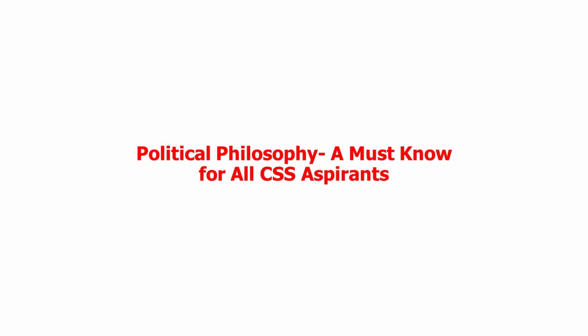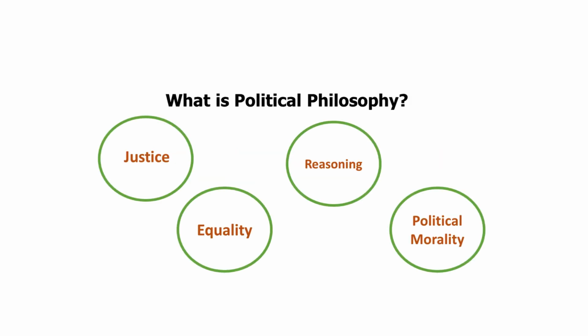So before we delve deep into political philosophy, it is very important to know what political philosophy actually talks about. As I mentioned earlier, political philosophy is the oldest branch of political science, and it talks about very fundamental ideas of political science, which include sovereignty, justice, equality, reasoning, and political morality. So these points are just major chunks and major ideas that encompass the crux of political philosophy. Political philosophy is definitely more than these ideas that I've discussed.